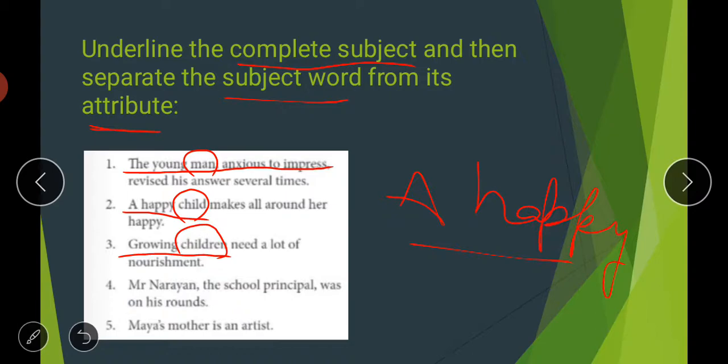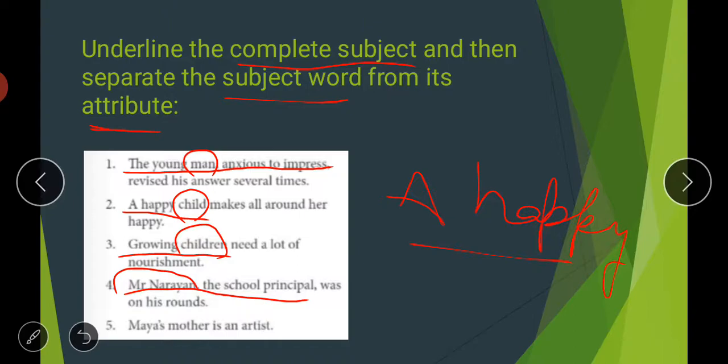Then fourth is "Mr. Narayan, the school principal, was on his rounds." So the complete subject here is "Mr. Narayan, the school principal." But the subject word is only "Mr. Narayan," because "the school principal" is a kind of description of Mr. Narayan, meaning he is working as a school principal. So "Mr. Narayan" is your subject word here, and "the school principal" is a noun phrase, your attribute.